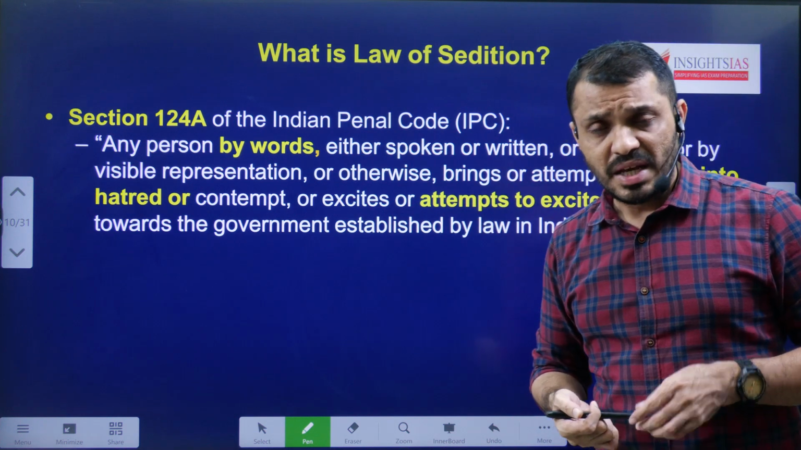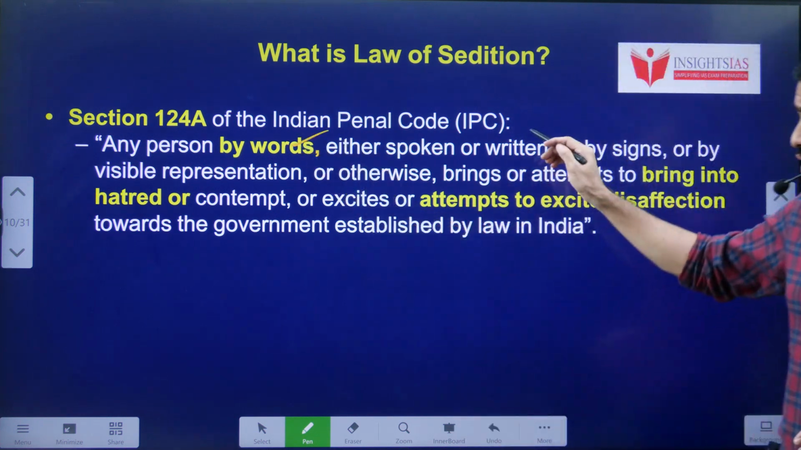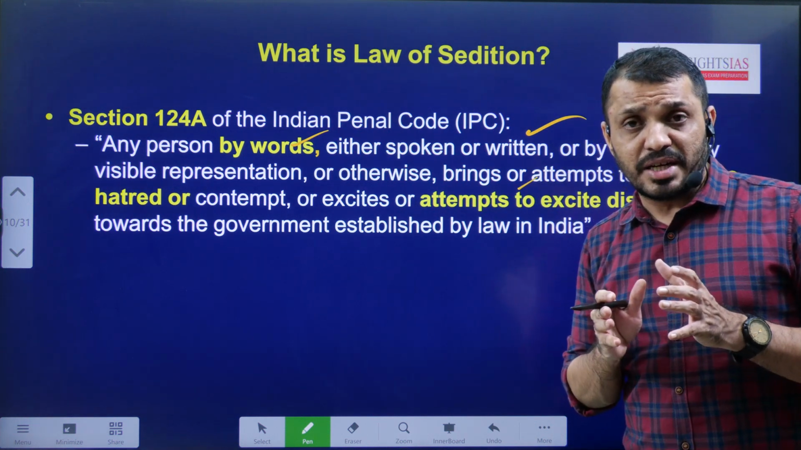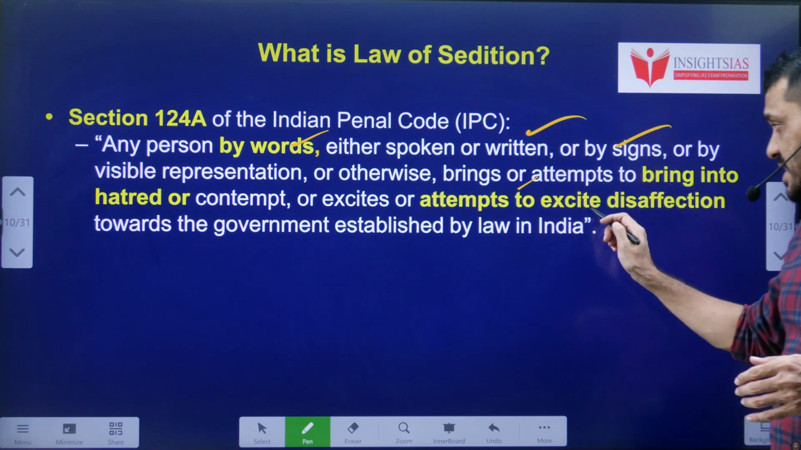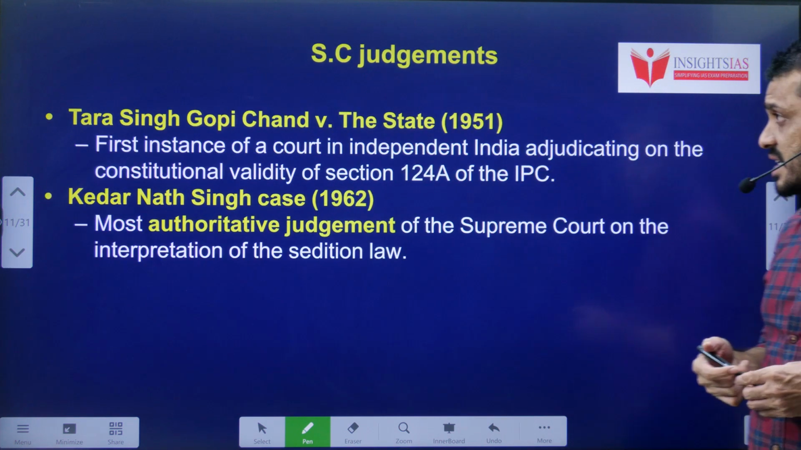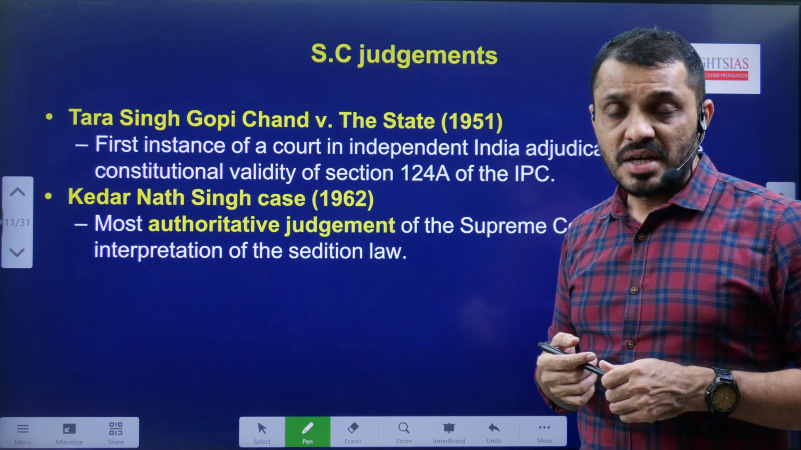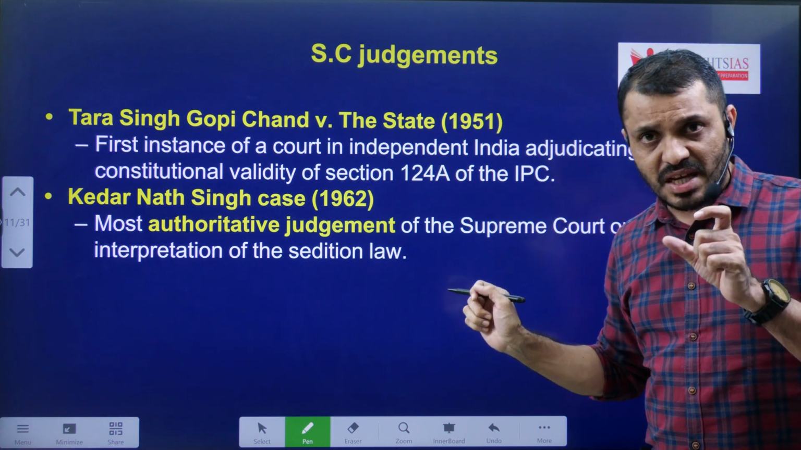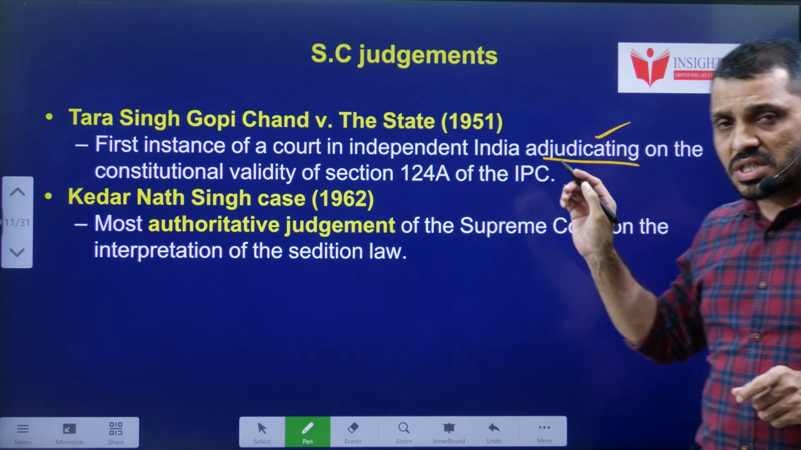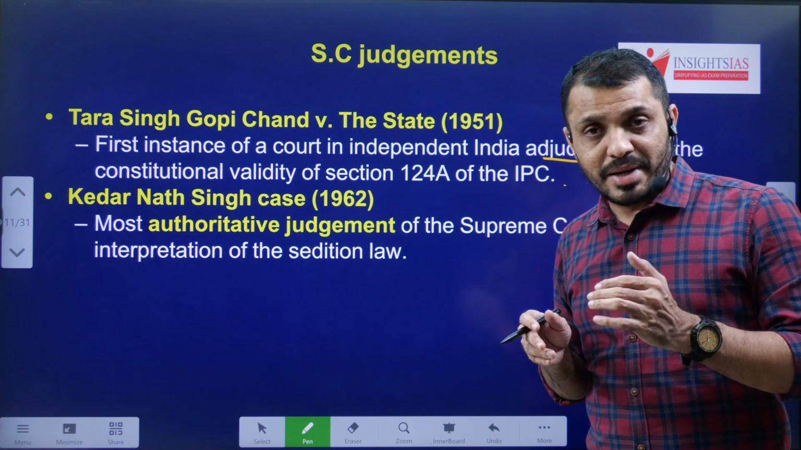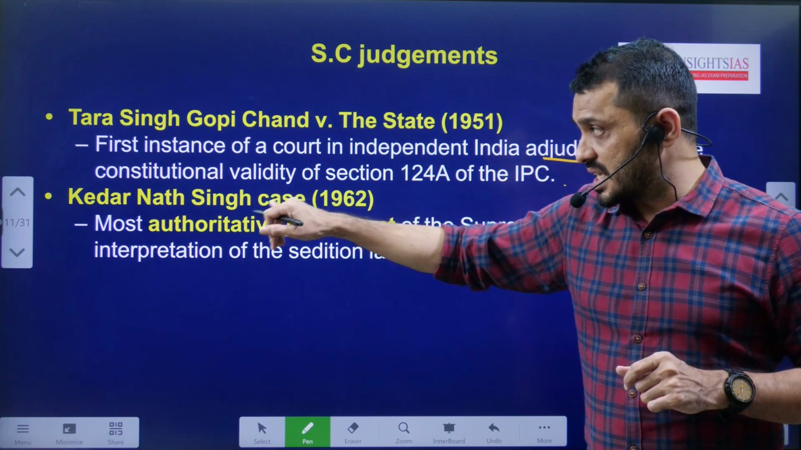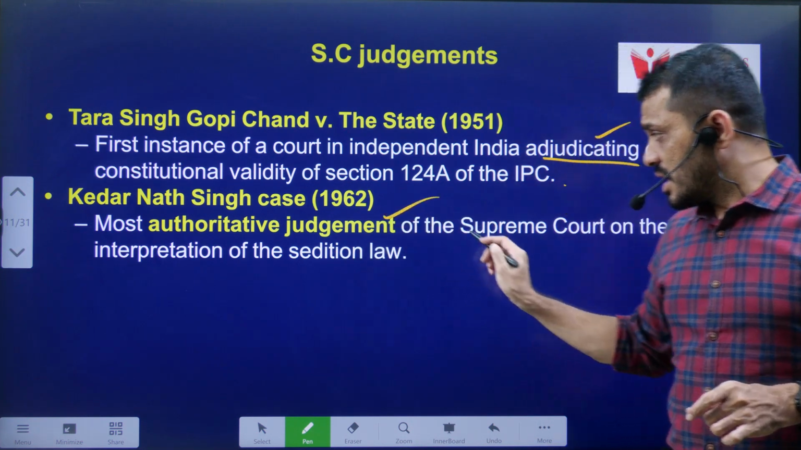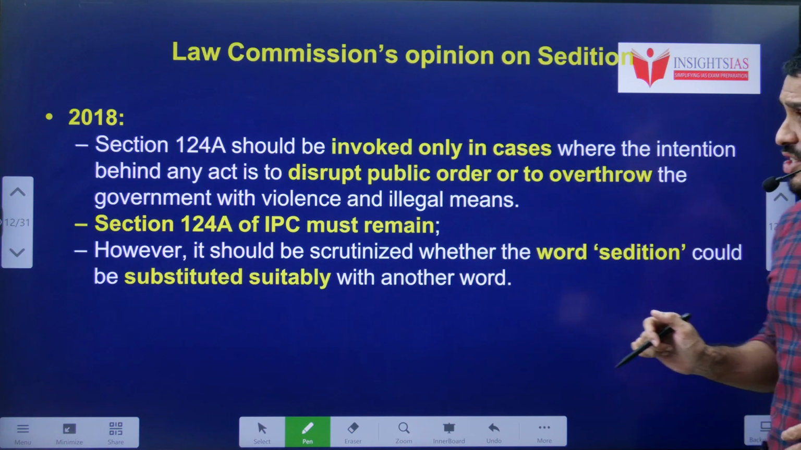Next, Section 124A, like I mentioned earlier: through words, written statements, or signs, in any form, if it is causing incitement or violence against the state, or dissatisfaction towards the state, then it is known as sedition. Some of the important cases on sedition: Tara Singh versus the State. It was the first time in independent India that the courts examined Section 124A. Next, the Kedarnath Singh case. Here, it was the most prominent judgment of the Supreme Court on sedition.